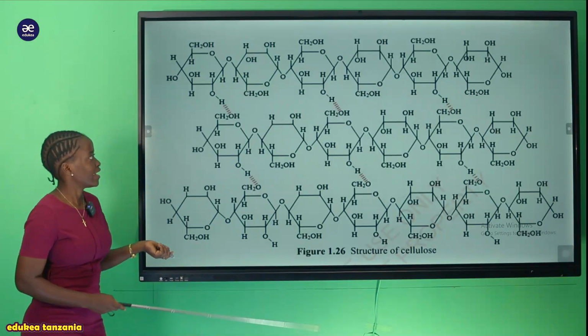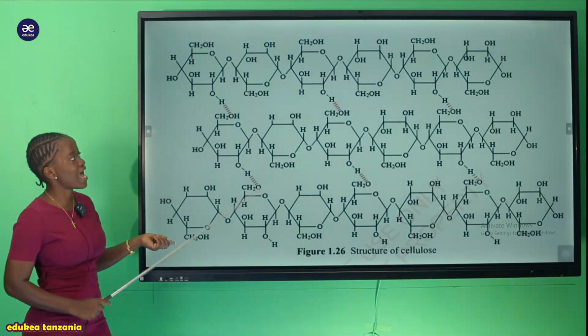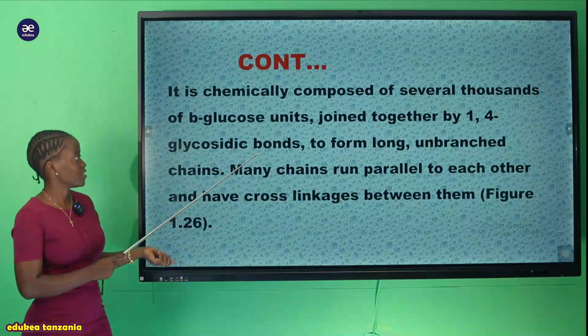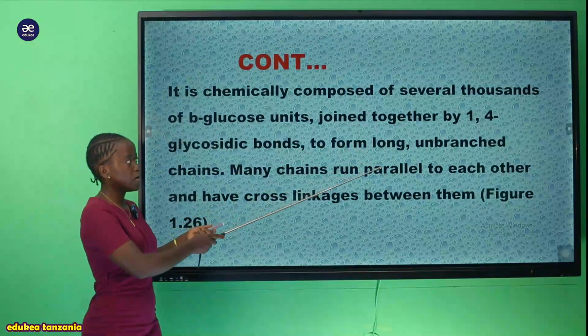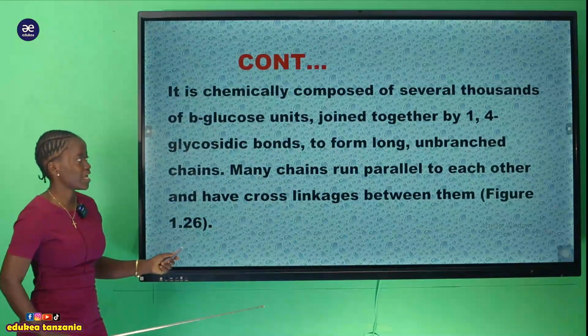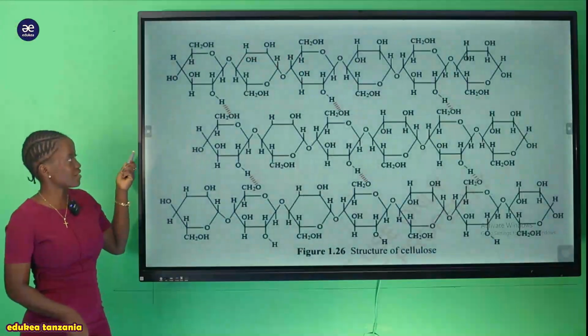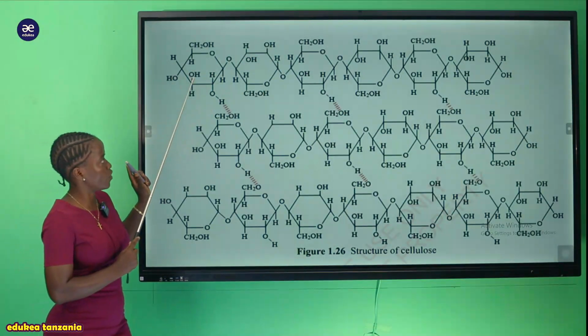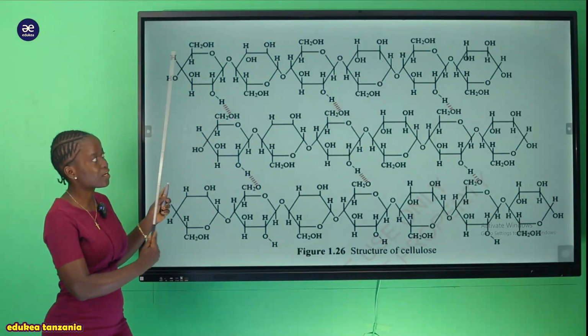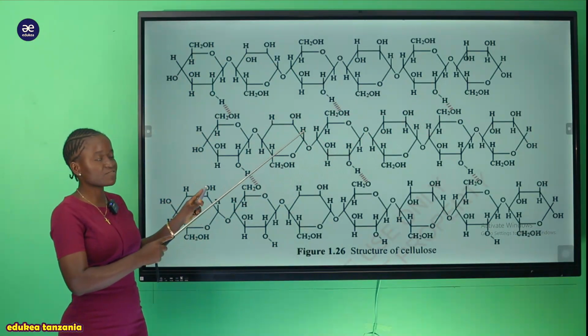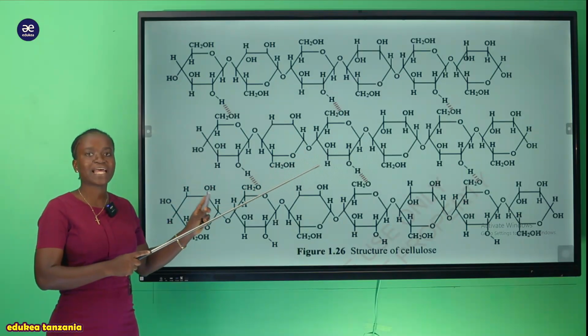As you can see, hii structure ya cellulose, you can see it forms a long and unbranched chain. So now you can see it is very long. Kwa ina maana huku inaendelea na kule itakuwa inaendelea. So it is very long and it is unbranched.